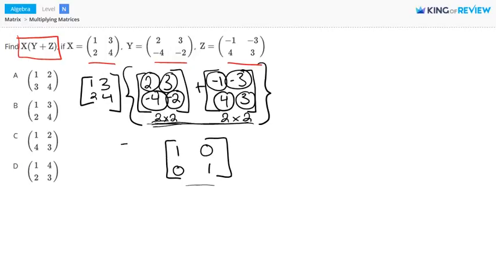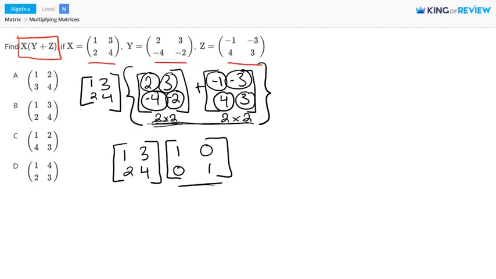And we still need to multiply this by matrix x, which is 1, 3, 2, 4. So now we're trying to find the product of these two matrices. One thing I want you to recognize right away is that this matrix here is an identity matrix.